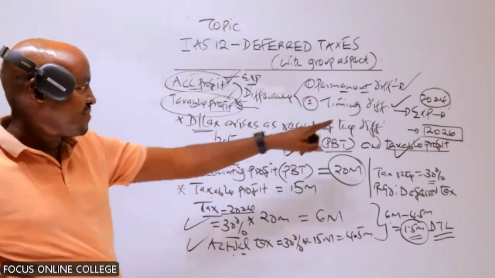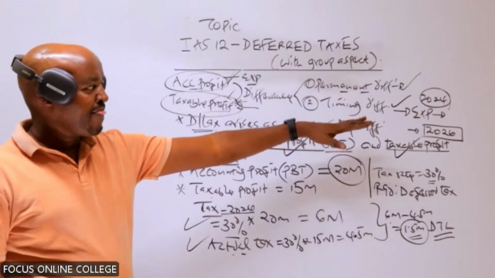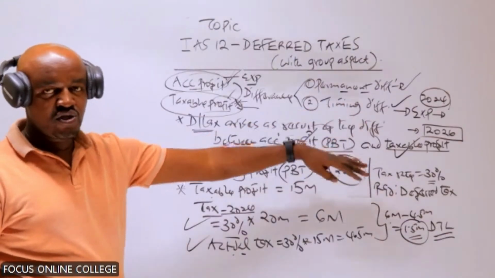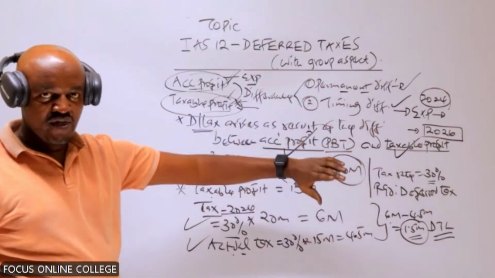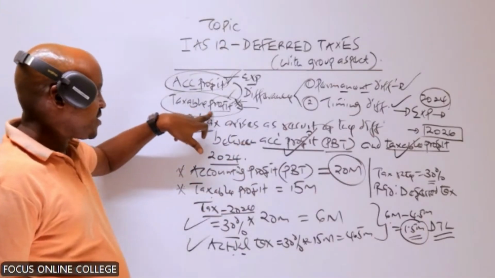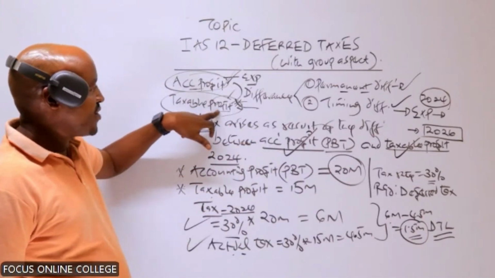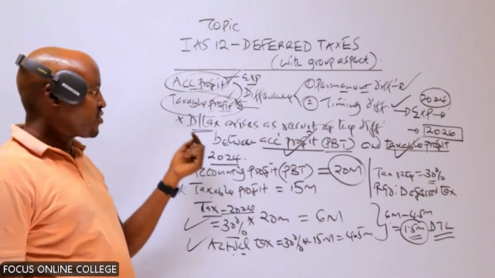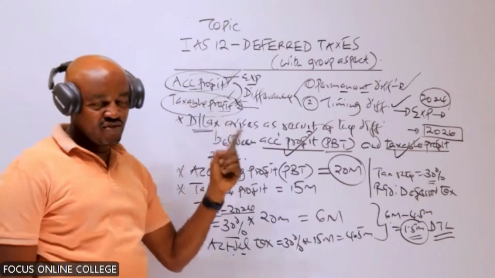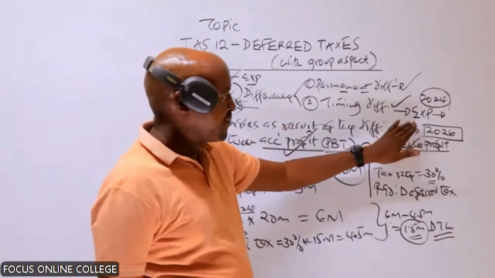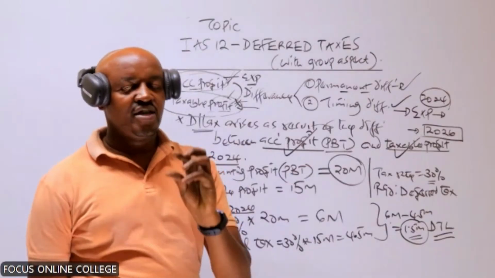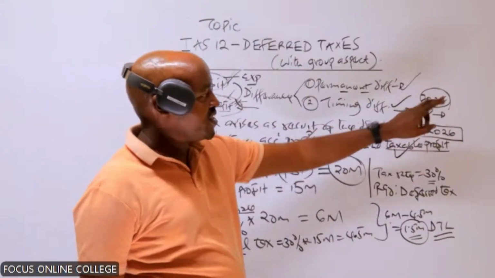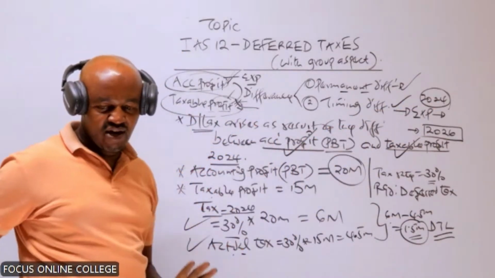It basically means that this particular expense will only be recognized as allowable expense not in 2024, not in 2025, but in 2026. When the company is computing the taxable profit for 2026, that's when the expense will be treated as allowable expense. It means that when the company was computing the taxable profits of 2024, that expense was not recognized as allowable expense. But you can see when the company was computing the accounting profit for 2024, it was recognized as allowable what? Expense.